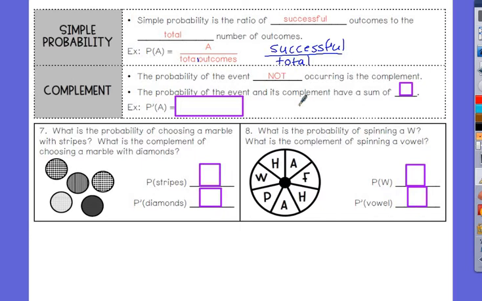Where did I leave off? I woke up 75% happy. My complement gave me my other 25%. And when I added that together, what did I get? 100%. And 100% is the sum of one whole. So the complement is your missing piece.